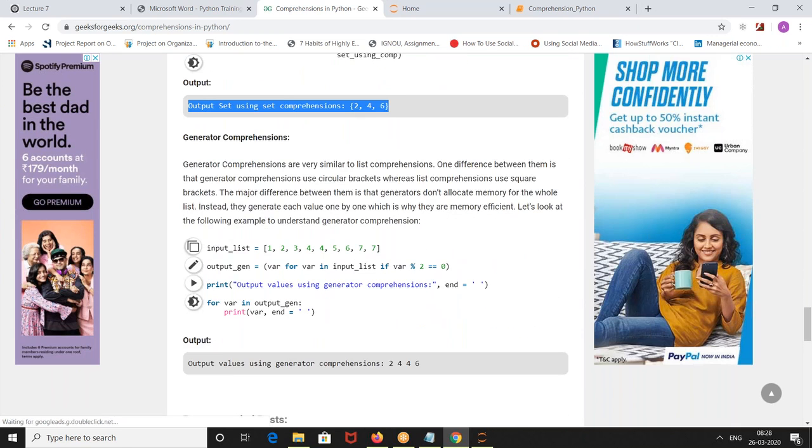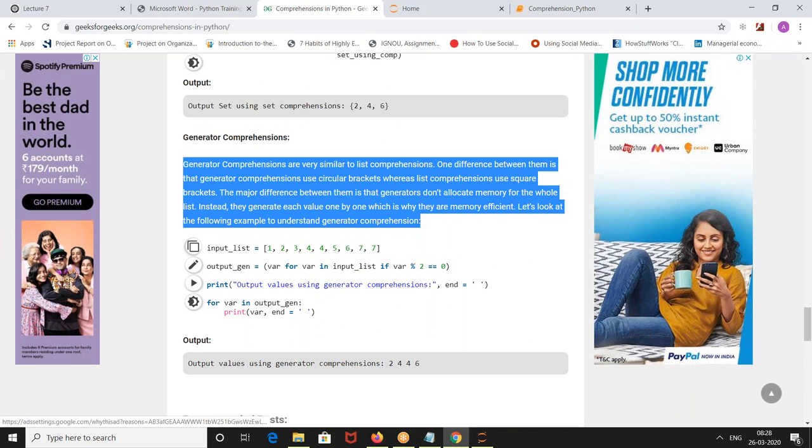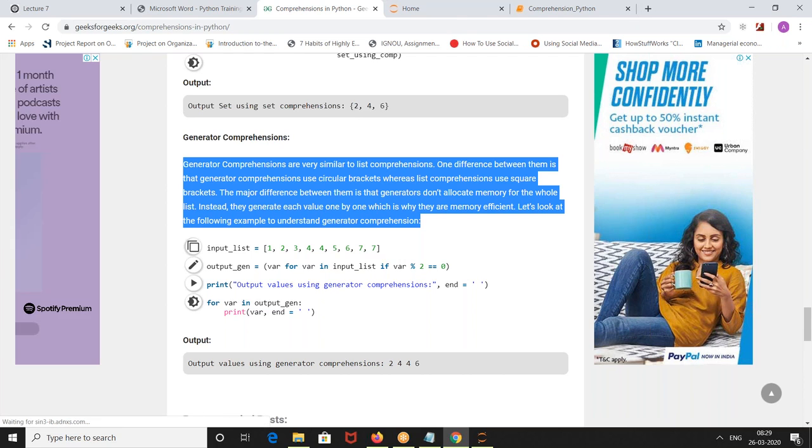Generator comprehensions are very similar to list comprehensions. One difference between them is that the generator comprehension uses circular brackets, whereas list comprehension uses square brackets. The major difference is that the generator doesn't allocate memory for the whole list. Instead, the generator yields each value one by one, which is why it is memory efficient. Let's look at the following example to understand generator comprehension.